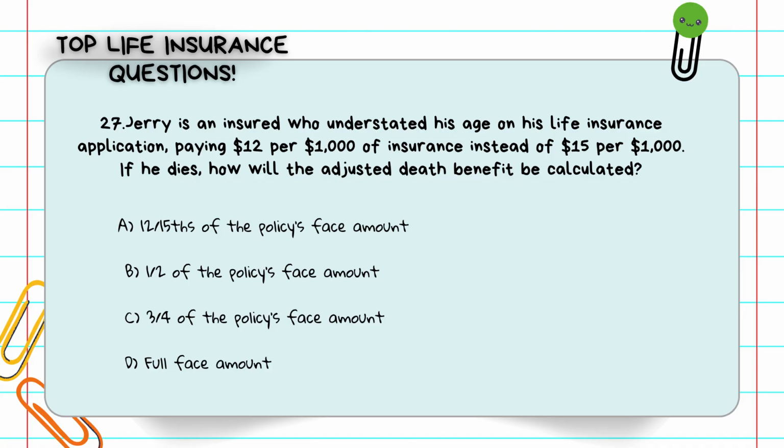Question number 27. Jerry is an insured who understated his age on his life insurance application, paying $12 per $1,000 of insurance instead of $15 per $1,000 of insurance. If he dies, how will the adjusted death benefit be calculated? A. 12/15 of the policy's face amount. B. 1/2 of the policy's face amount. C. 3/4 of the policy's face amount. D. Full face amount. He paid less than he should have, so the company adjusts the benefit by what he actually paid for. The answer is A. 12/15 of the policy's face amount.